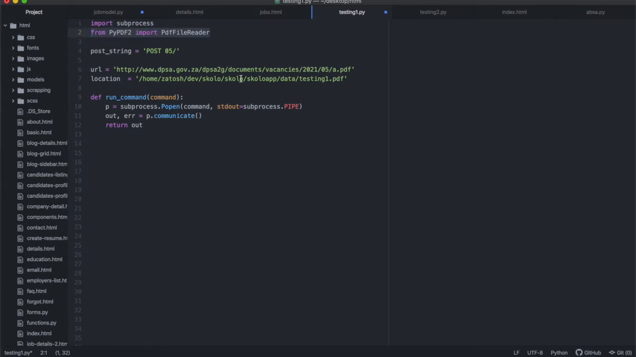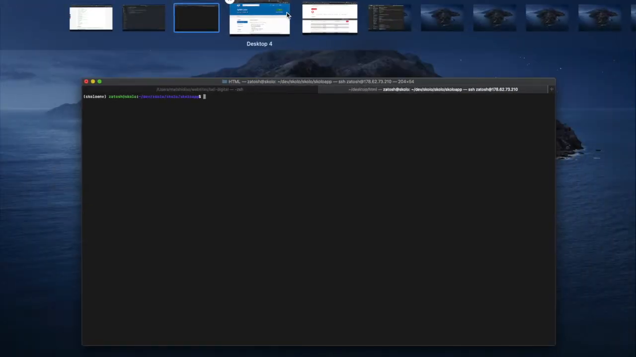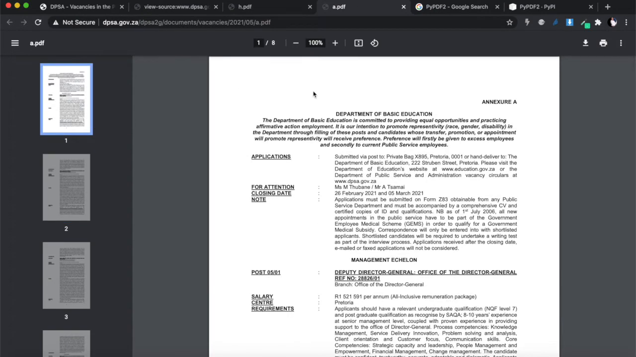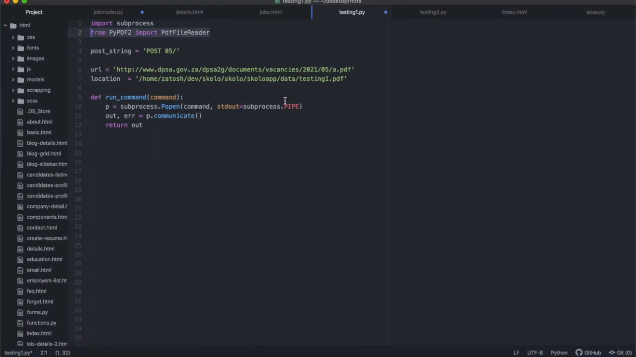The first thing that I need is to find the actual URL of the PDF that I want to download. So I'm going to start with the first document, which is this one over there, and I'm going to copy that URL and put it in there. So it's this URL over there.